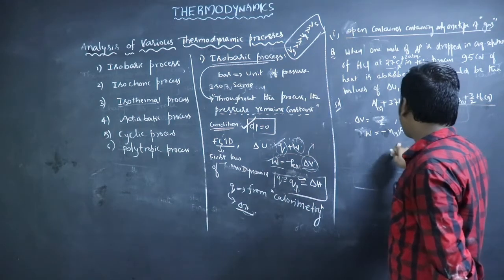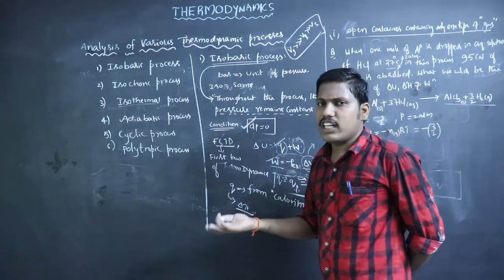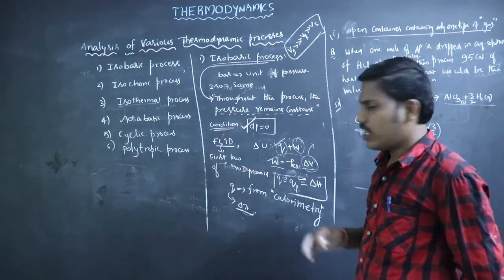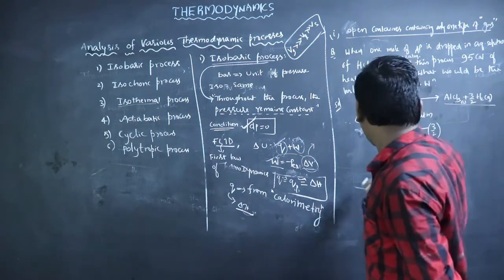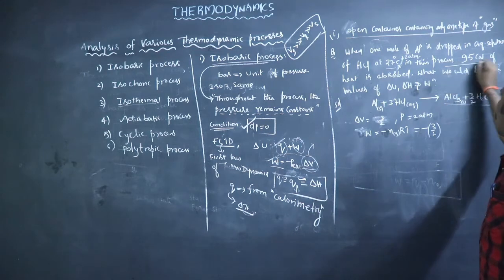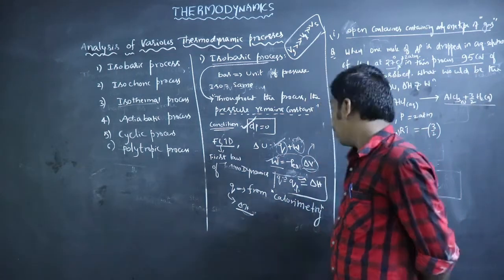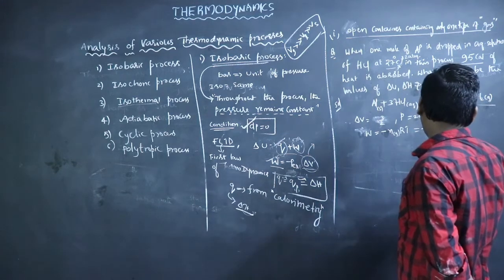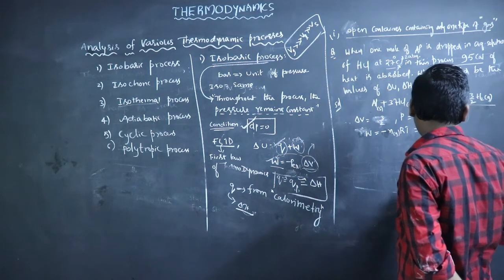3/2. R value may be in joules, liter atmosphere, or calories also. There are different R values depending on the units. So here we see in the problem the heat is in terms of calories, so we can consider the R value in calories. In calories the R value is 2.